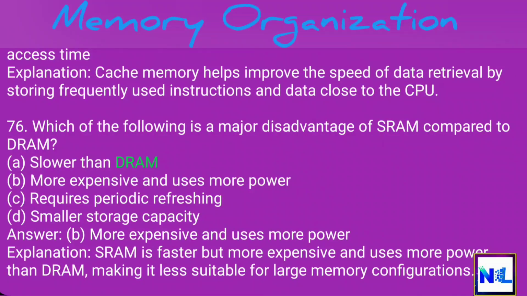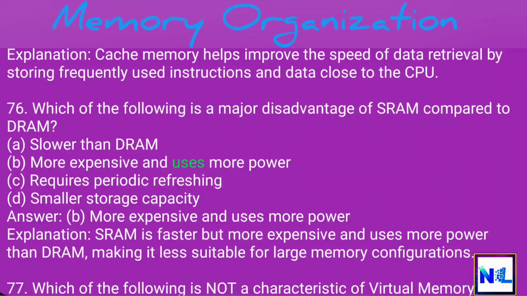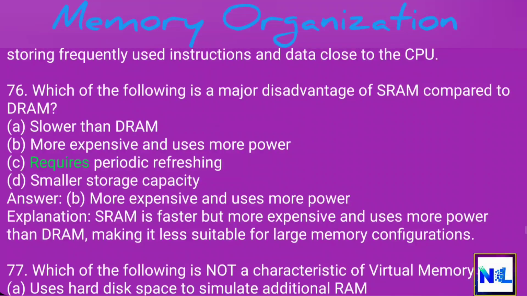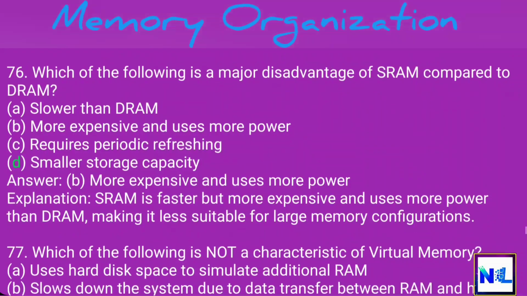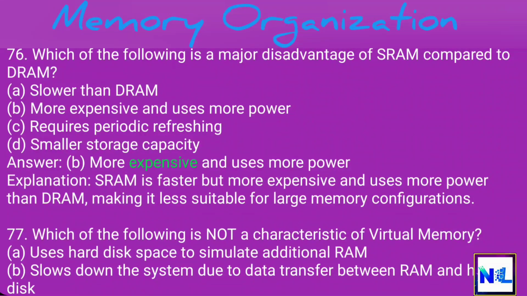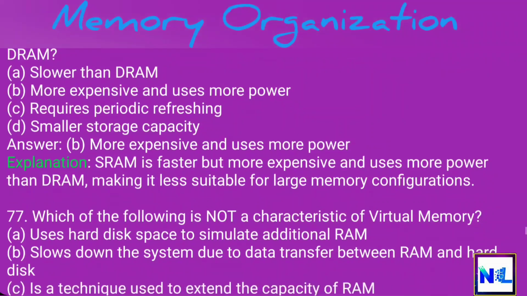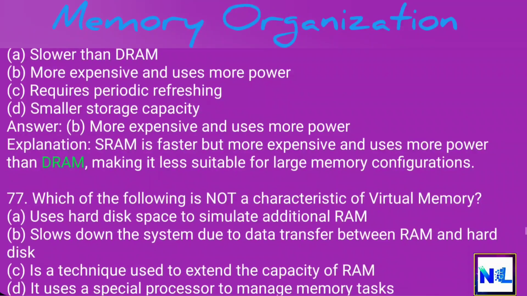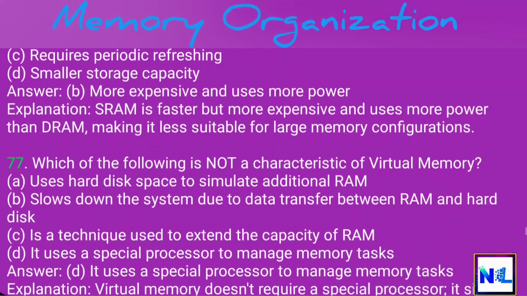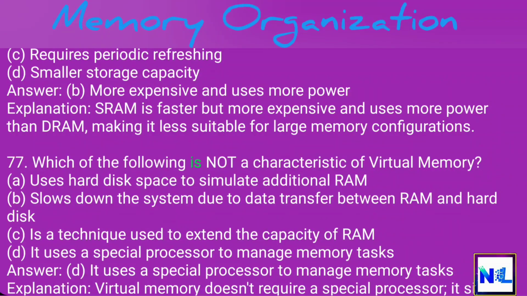A. Slower than DRAM. B. More expensive and uses more power. C. Requires periodic refreshing. D. Smaller storage capacity. Answer: B. More expensive and uses more power. Explanation: SRAM is faster but more expensive and uses more power than DRAM, making it less suitable for large memory configurations. 77. Which of the following is not a characteristic of virtual memory?